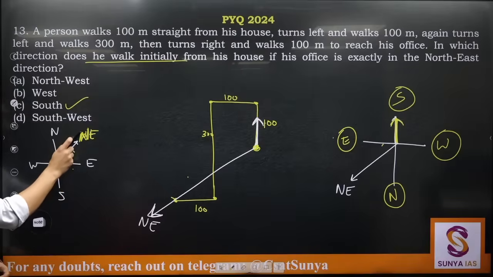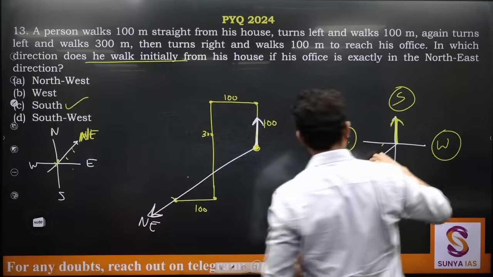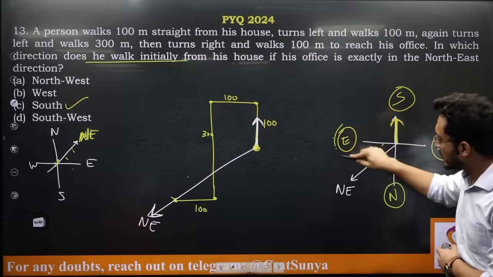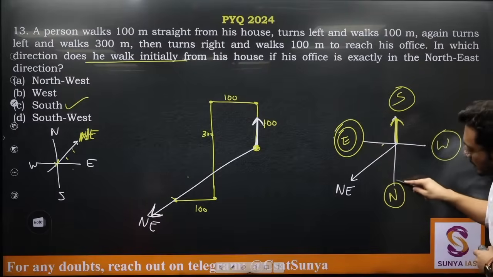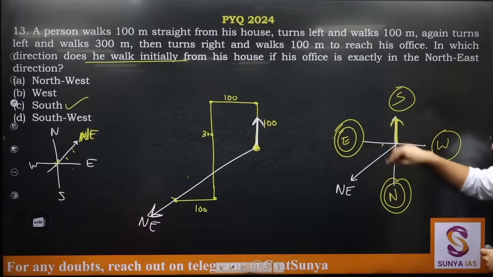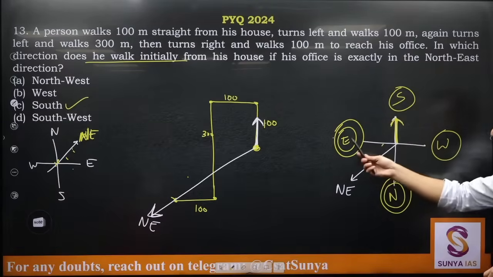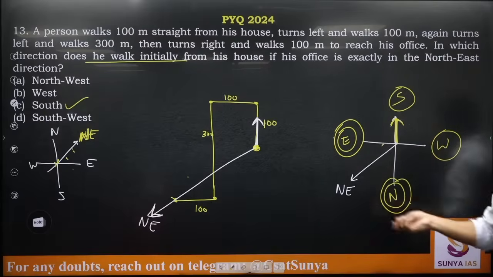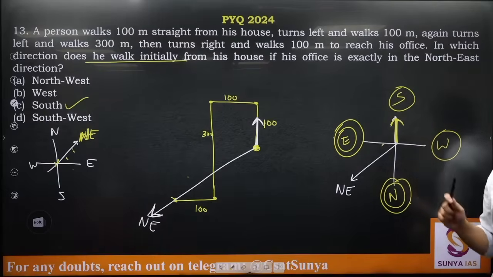From northeast, if I rotate clockwise, I will encounter east. So this is east. If this is east, then this becomes north, because northeast will lie between north and east. Opposite of east will be west, opposite of north will be south. So this is how we can determine the directions.